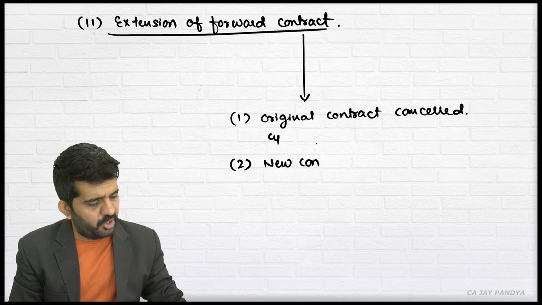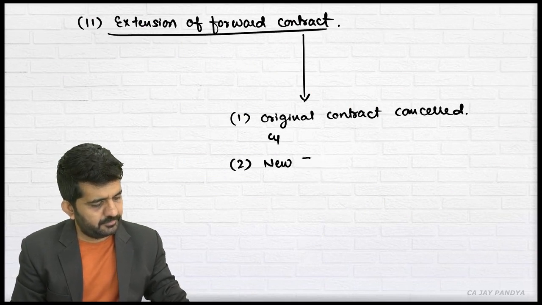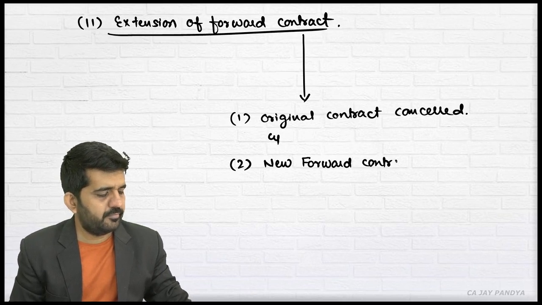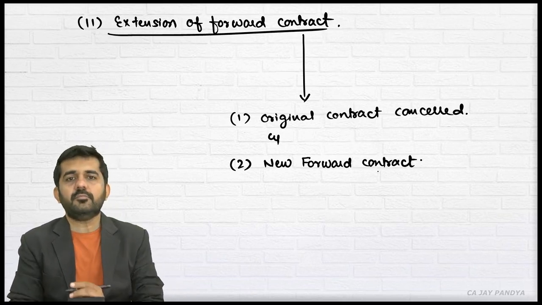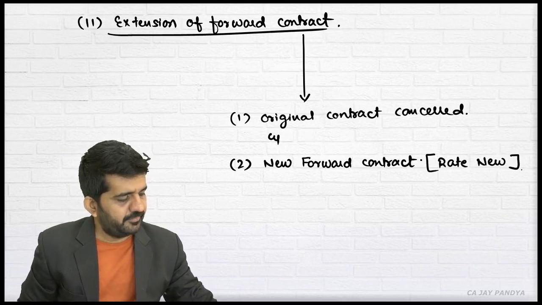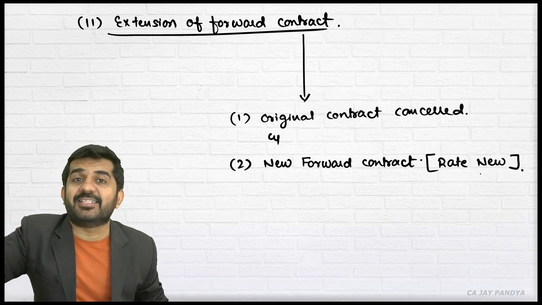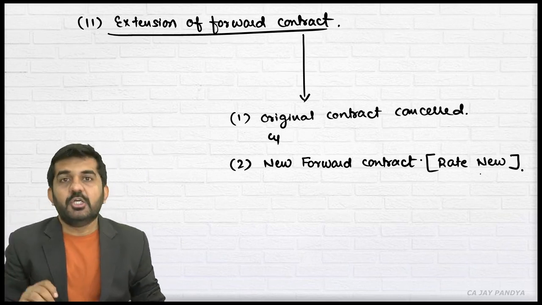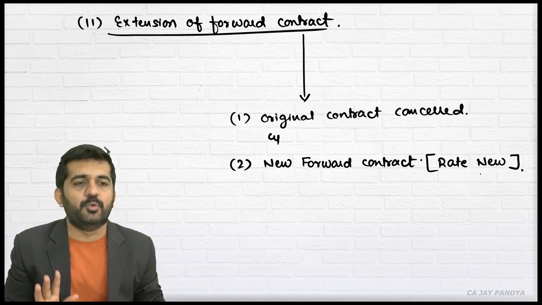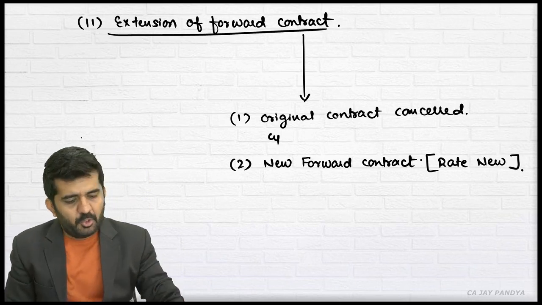new forward contract will be taken at new rate for that extended maturity. Is it alright? So bank will quote another rate for that due date, and that due date should be taken. Is it right? Who says it?